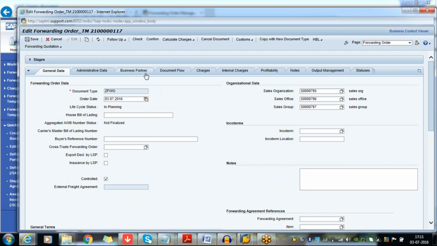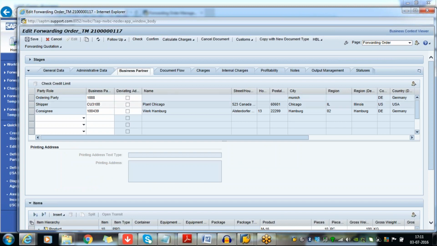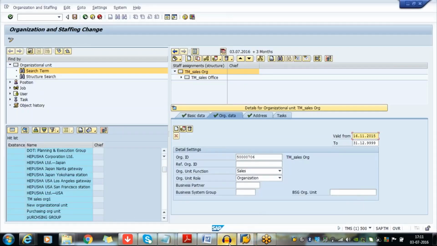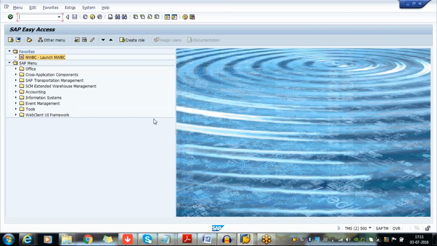Deviating address in the business partners. Deviating addresses: if your business partner's correspondence and office address are different, then you will check this deviating address. He is having multiple addresses. If you go to BP, just go to transaction code BP. Yeah, so here you will see many addresses for the business partner.